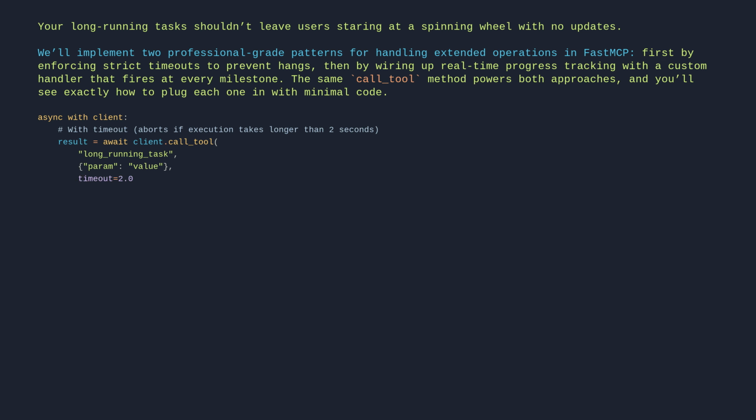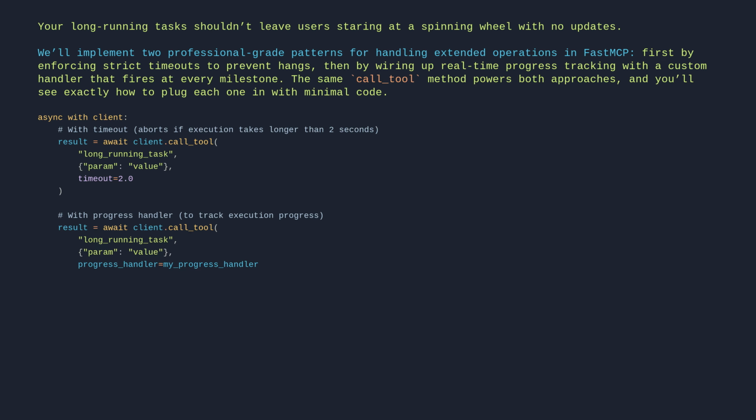Hash with progress handler to track execution progress. Result equals await client call tool. Long-running task. Param value. Progress handler equals my progress handler.